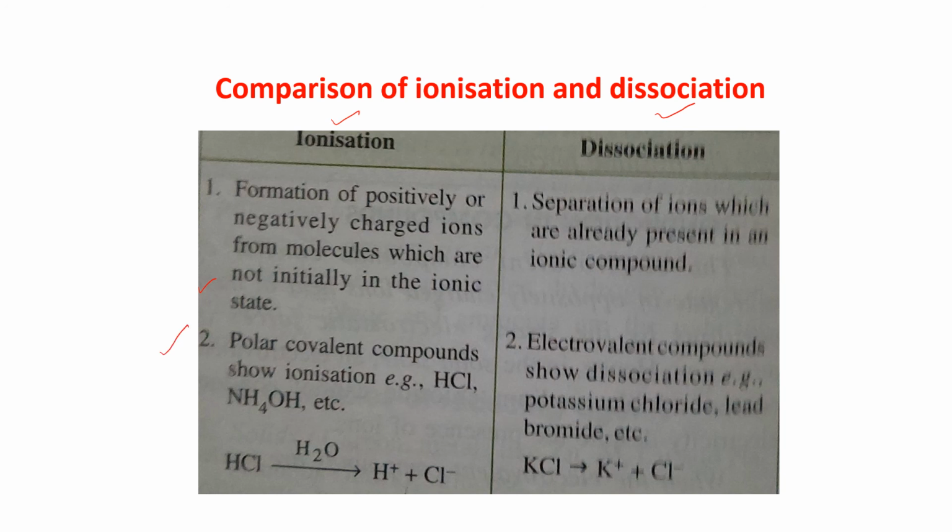And next, polar covalent compounds show ionization, like HCl, NH4OH, etc. And electrovalent compounds show dissociation, like potassium chloride, lead bromide, etc.